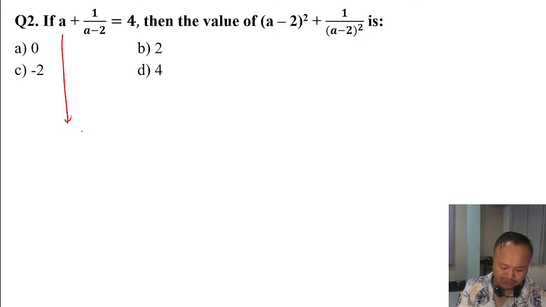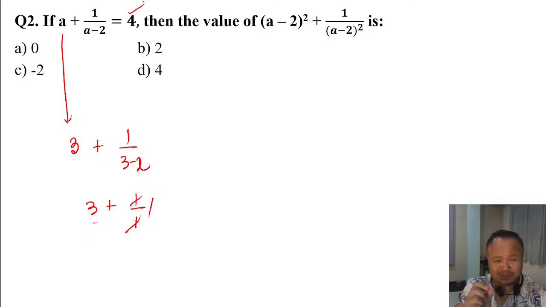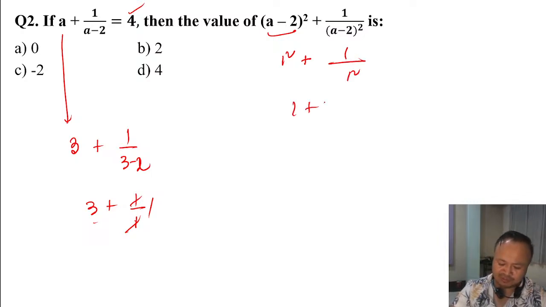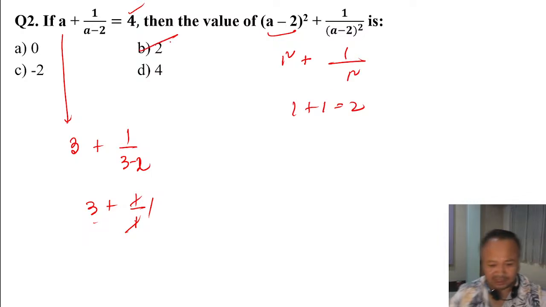3 plus 1 by 3 minus 2, that is 3 plus 1 by 1, which is 1 plus... 3 plus 1 is 4. That means, what is the value of a? 3 minus 2 is 1. Squared plus 1 by 3 minus 2 is 1 squared, that is 1 plus 1, which is 2. Answer.